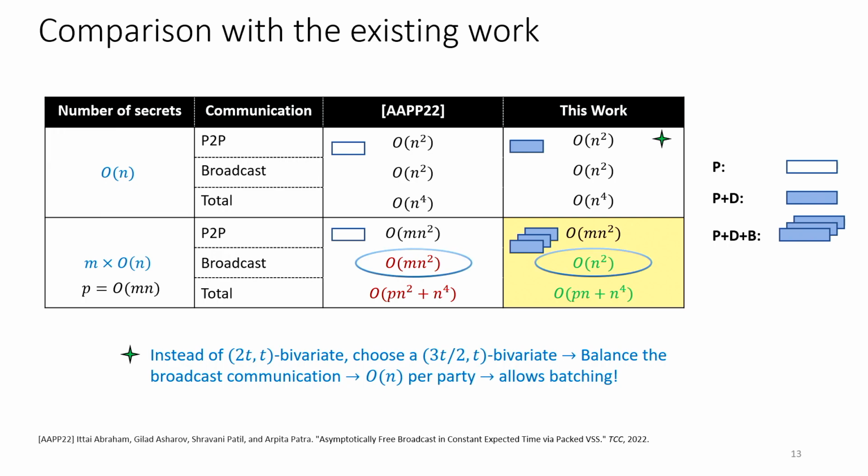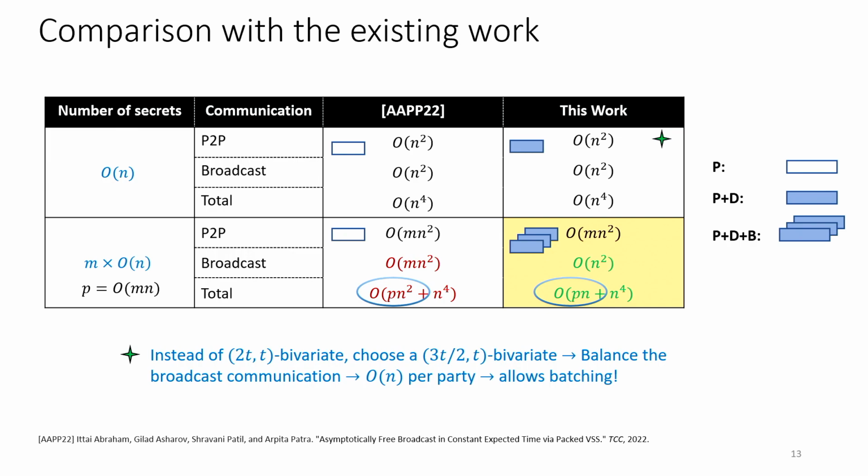Note that here, we managed to get the same broadcast cost, that is order of n^2, as we required for one instance of our VSS, whereas in the case of the prior VSS, the broadcast cost depends on the number of instances that you're executing. This shows up in the final complexity of the protocol, wherein we get a linear communication complexity per secret, whereas the prior work achieved a quadratic communication complexity.